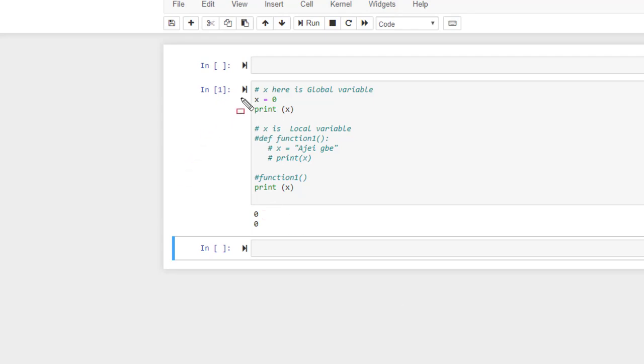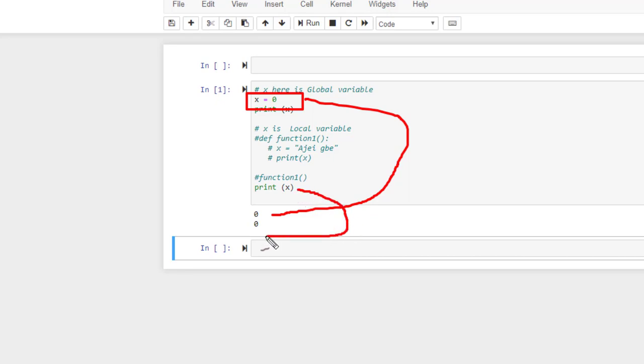This x is equal to 0, is the global, and it produces this 0. So when I say print x again, x is still global.